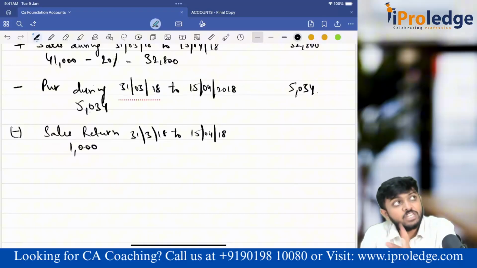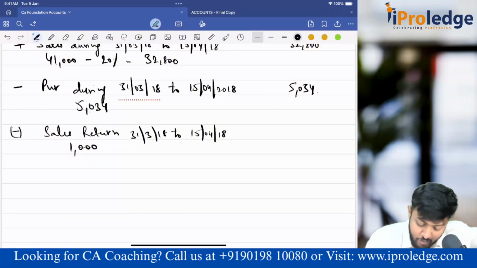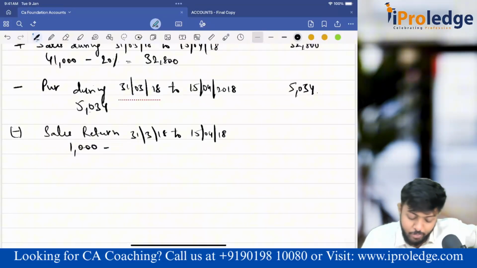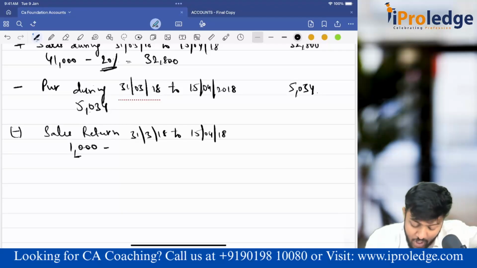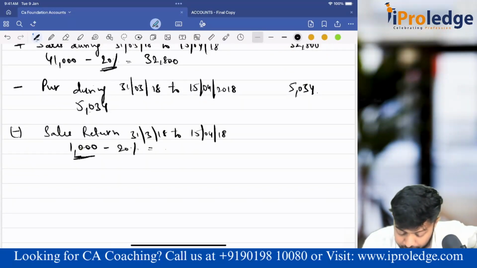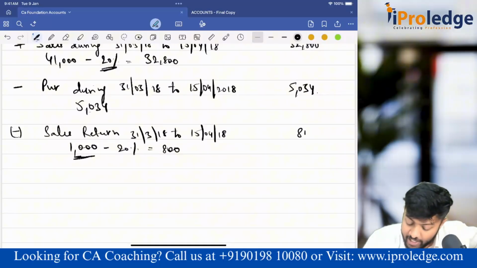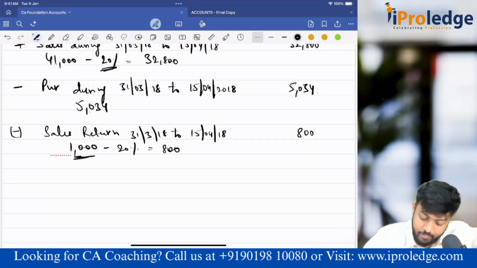I should not consider sales price for stock valuation, so I have to subtract profit. How much is the profit percentage? 20% on sales. This is also at sales value only. So 1,000 minus 20% has become 800. 800 I will subtract.